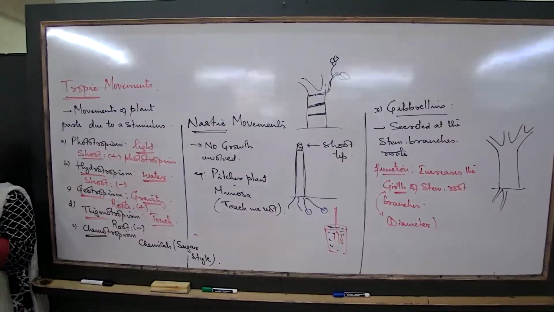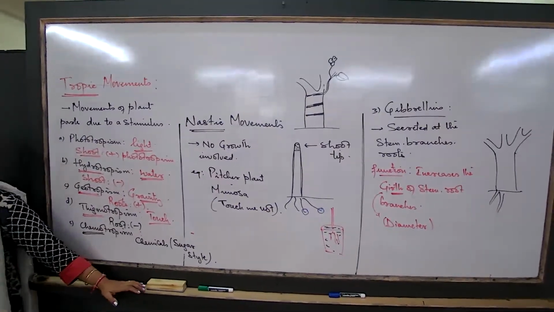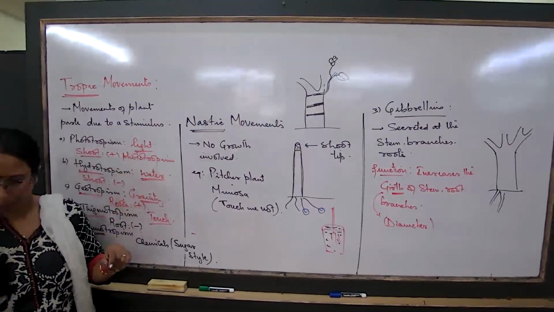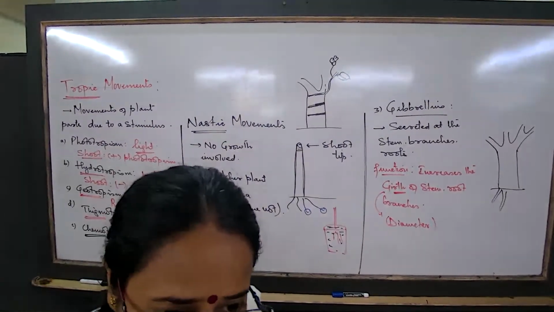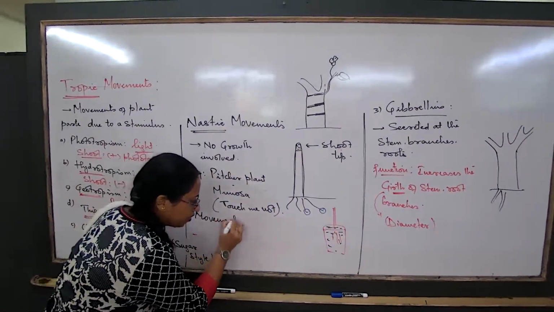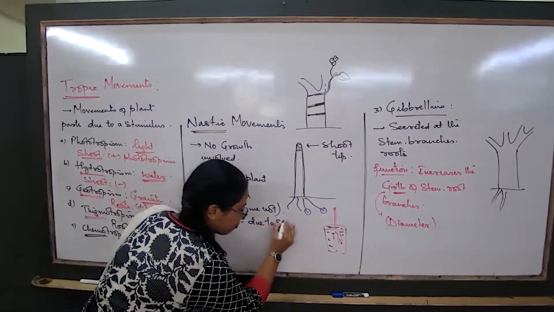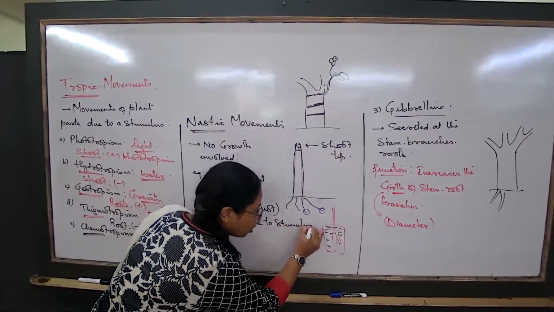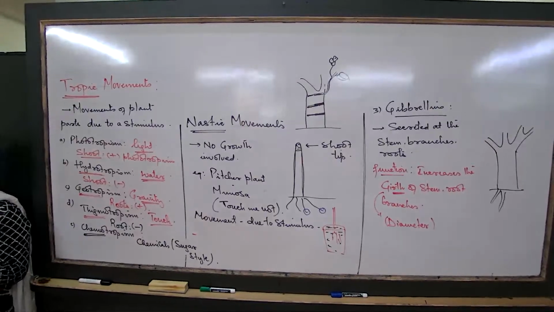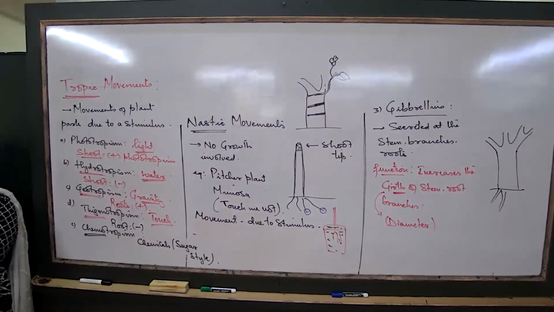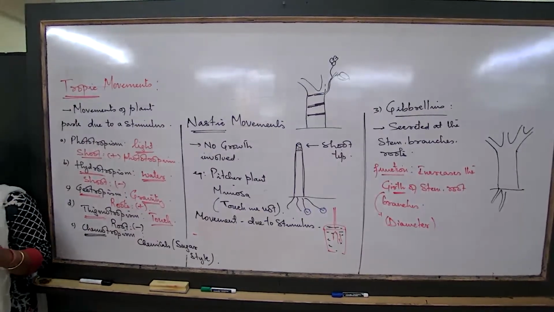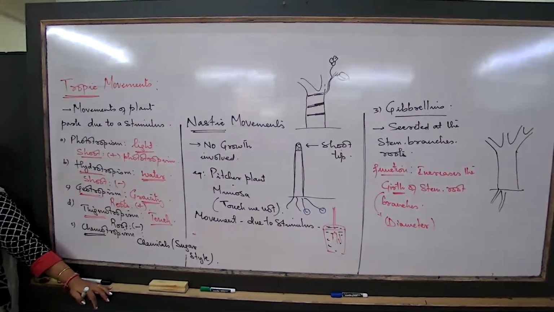But what is the stimulus here? Can you tell me? Is the movement due to a stimulus? Yes, there is no growth, but is there any movement? Should we write nastic movement? Yes, movement is very much due to a stimulus, but there is no growth like the tropic movement. There is movement. This leaf-like structure is falling down. What was the stimulus? The touch of the insect or the beetle or the small lizard or the small worm, etc.